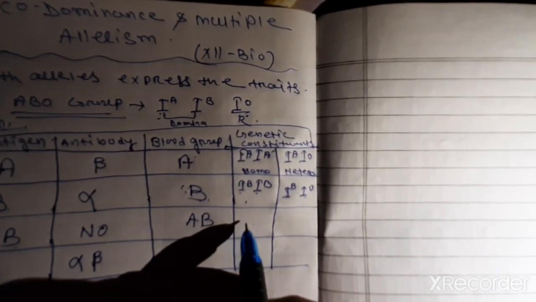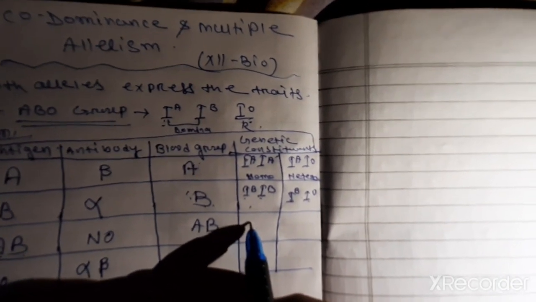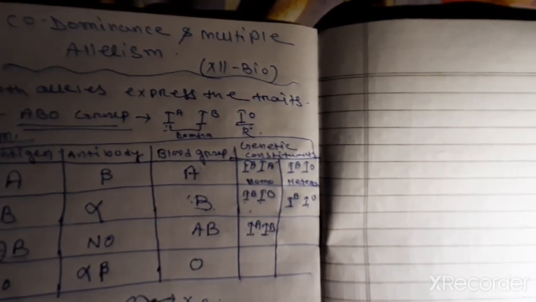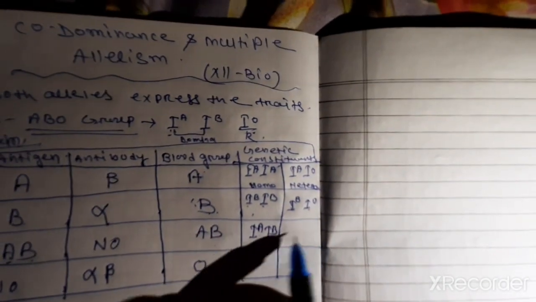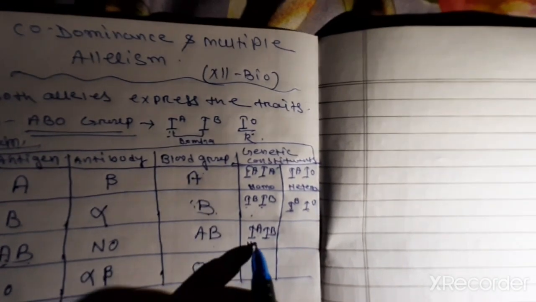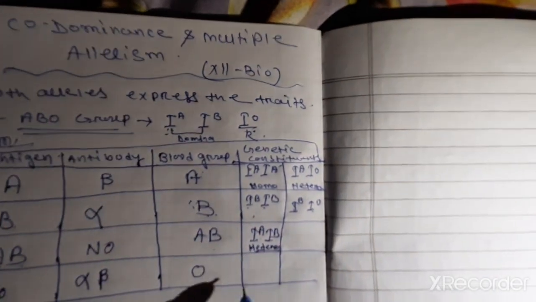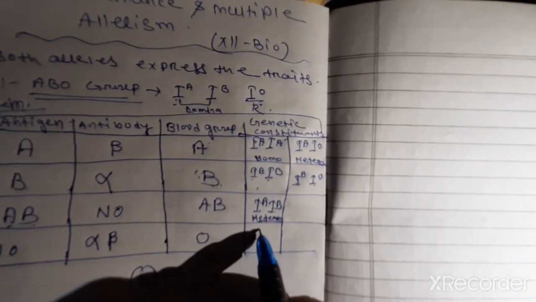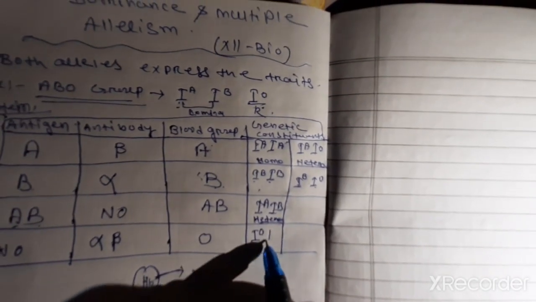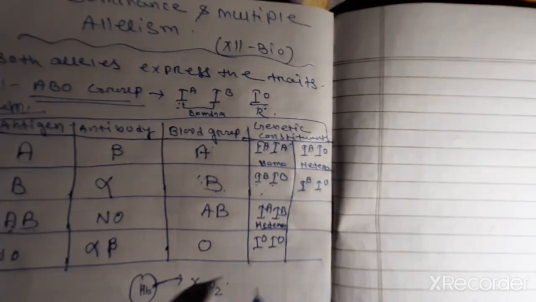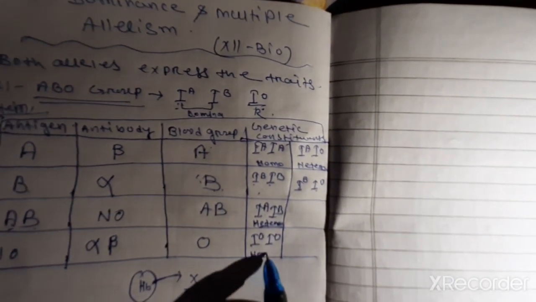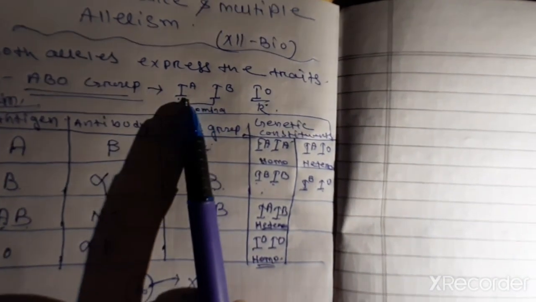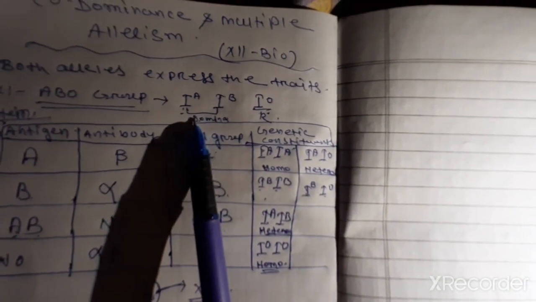Similarly, if a person is having the blood group AB, then there are no such possibilities. Only IA and IB are present. Only heterozygous, no homozygous, right? It is heterozygous. And here also, if a person is having the blood group O, then there will be IO. There are no other possibilities. This is homozygous. And I have already taught you that IA and IB are dominant.